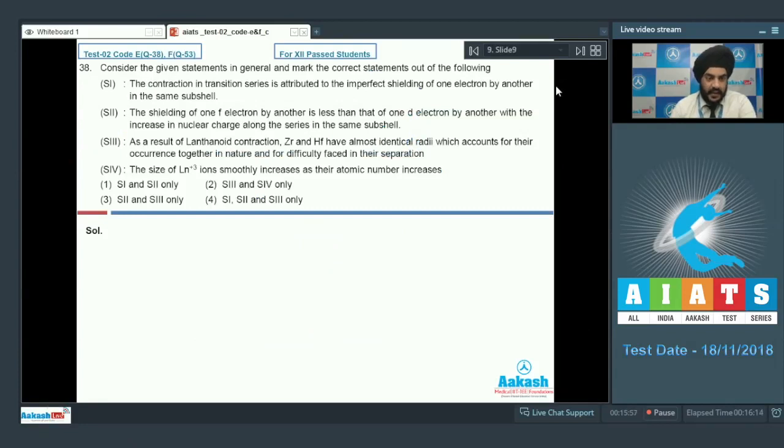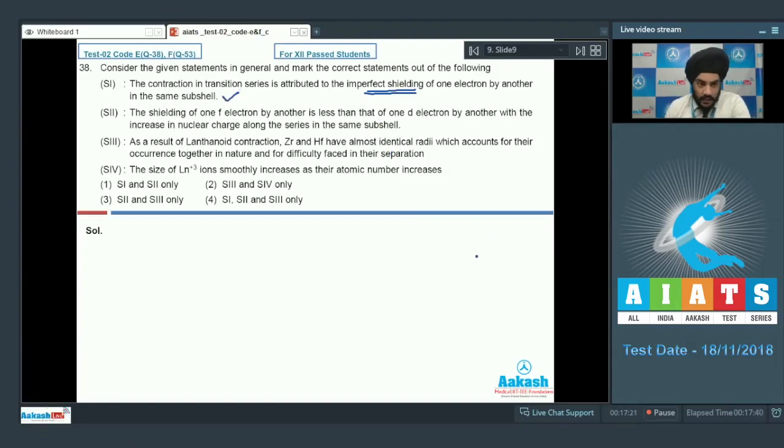Question number 38. Consider the given statements in general and mark the correct statements out of the following. Let us look at the first statement, S1. The contraction in transition series is attributed to the imperfect shielding of one electron by another in the same subshell. So students, this statement is correct because we know that the shielding of D and F electrons are very, very poor, and so there is a contraction in the size of the transition series elements. So statement 1 is correct.